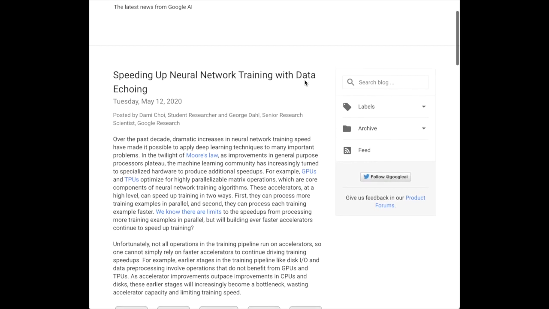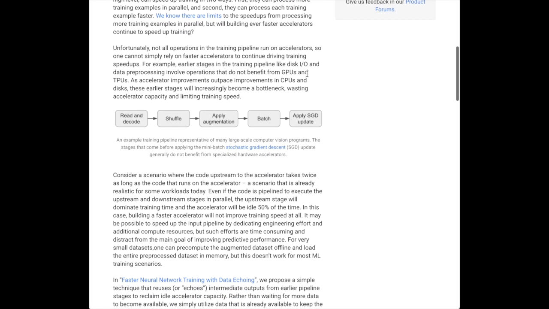This week, Google's AI blog described the data echoing technique, a technique to avoid GPU idling by reusing old batches of data while waiting for the CPU processes to give the GPU or the TPU a new batch of fresh